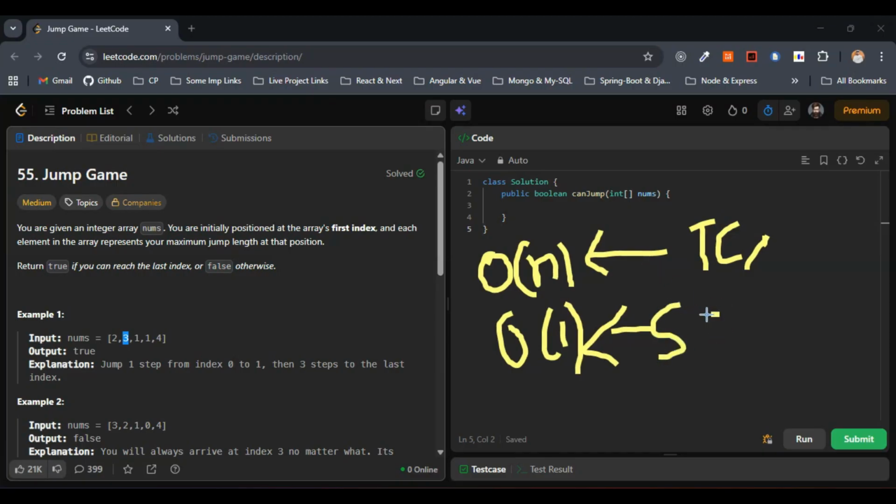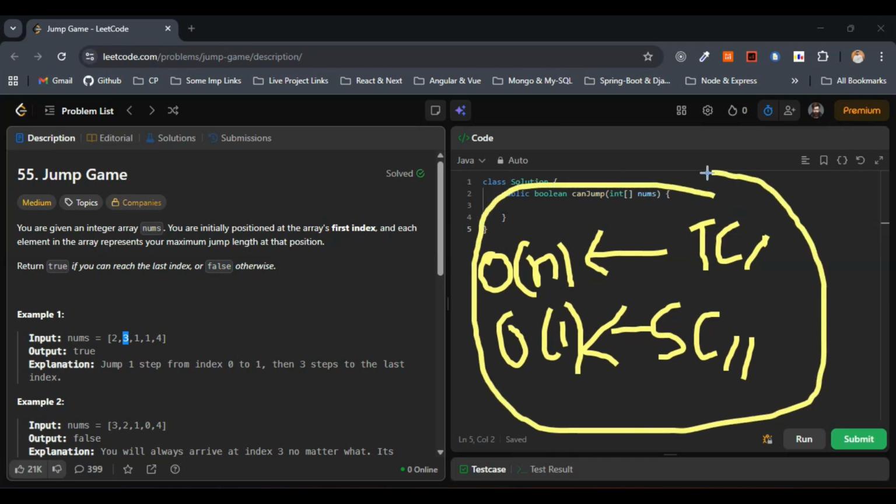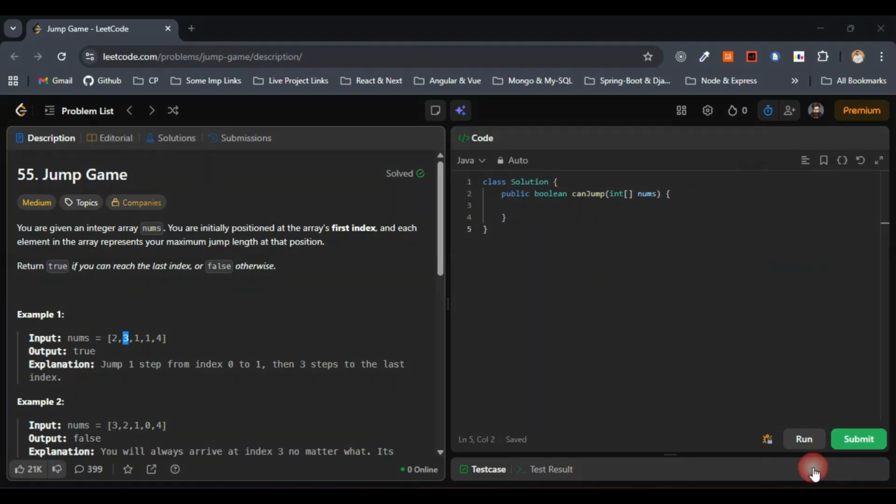So overall the space complexity would be big O of 1. So the time complexity and the space complexity for the code that we'll be writing would be big O of n and big O of 1 respectively. Right. Now as we are completely familiar with the approach and the complexities, we are good to write the code. Let's start writing the code.